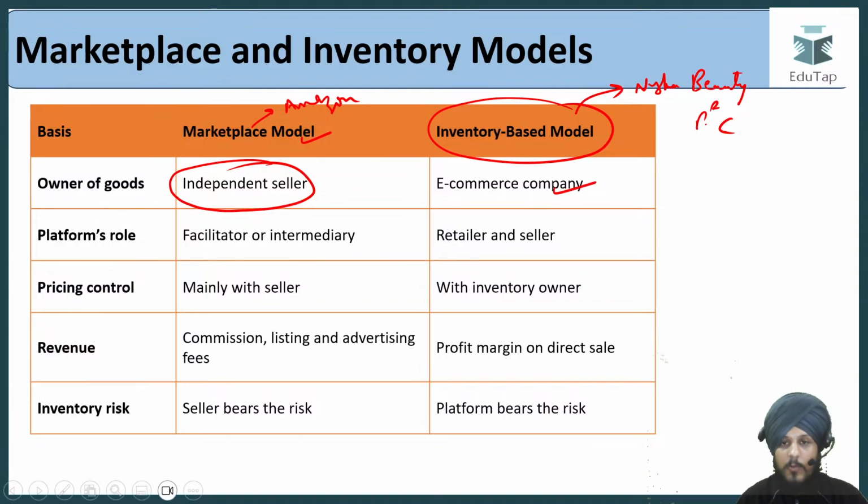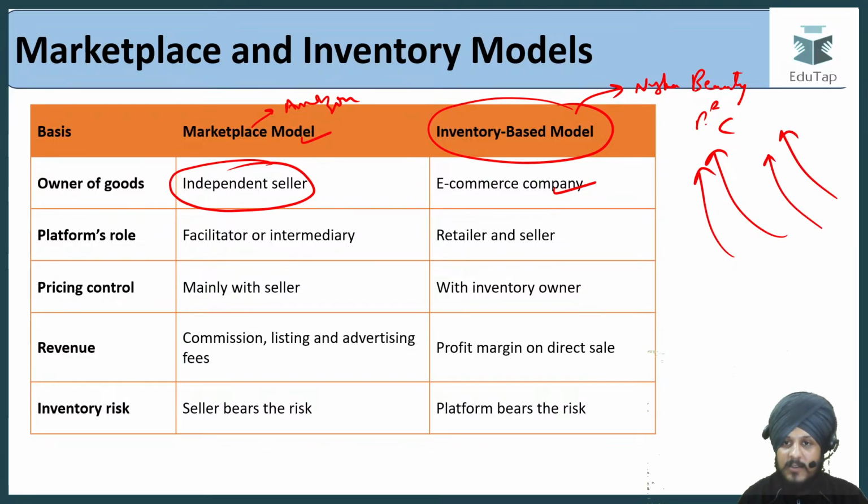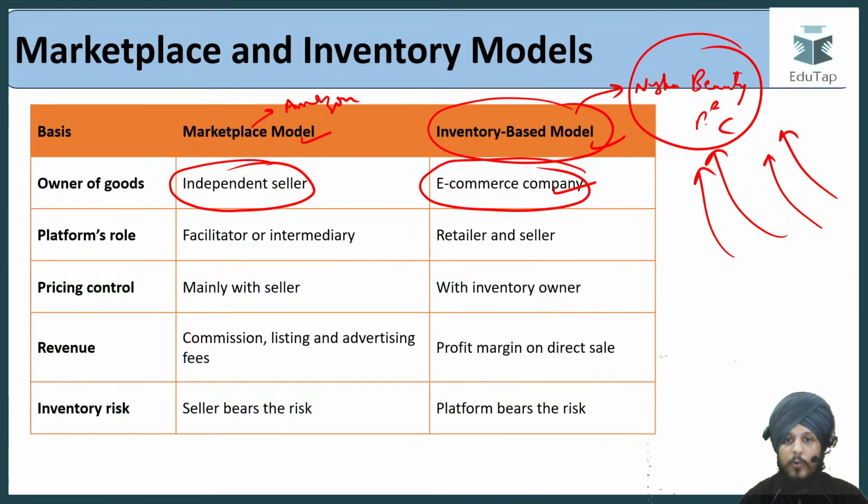The owner can be the e-commerce company. For example, Nykaa can purchase different lipsticks from different sellers, and then it can sell those lipsticks from its own stores, right? That is what it can do. Then it will become an inventory based model. I hope it is clear to you. So that is why the owner of the product is the e-commerce company. If we talk about platform role, over here Amazon, for example, is going to act as an intermediary or a facilitator.